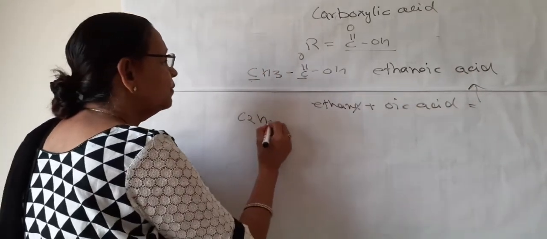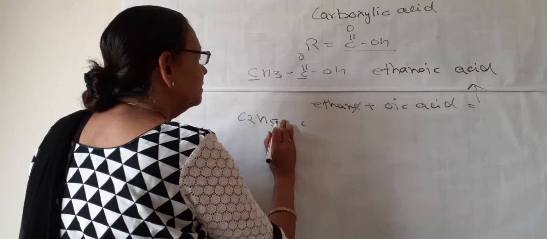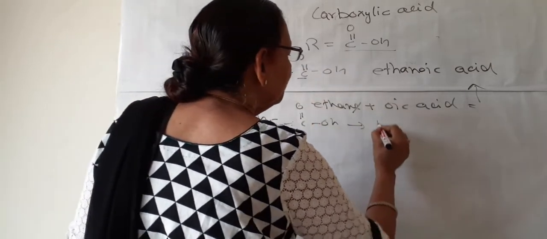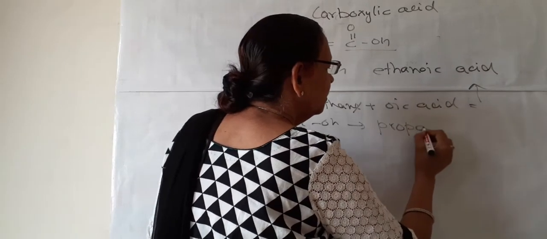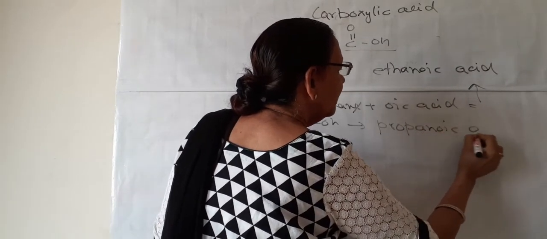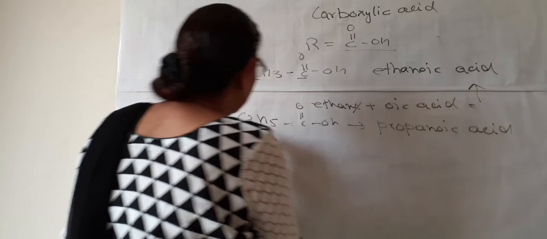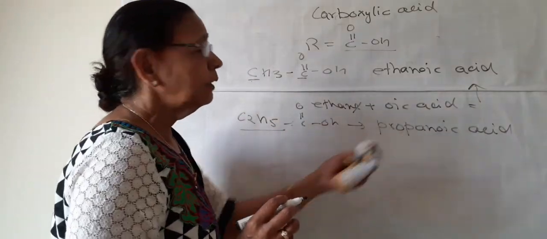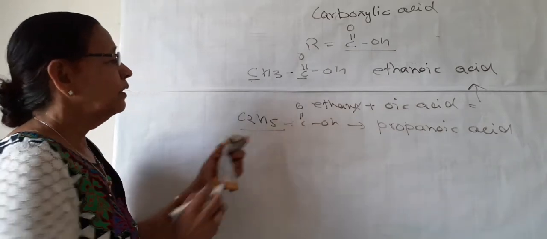Likewise with C2H5 C double bond OOH, it will be propanoic acid. Propanoic acid with the ethyl group. Here the group is ethyl, but the acid is propanoic acid.